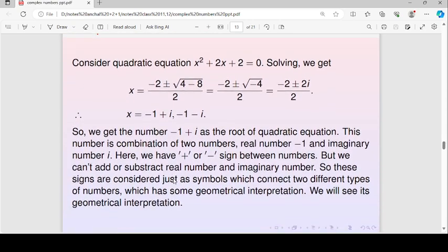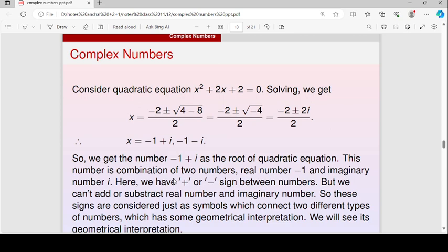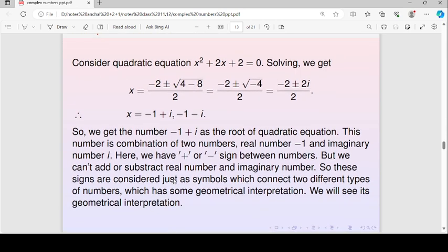Next, we are now in a position to define what complex numbers are. Above we have seen why we need complex numbers and why we need imaginary numbers. Now we will see what complex numbers are. Consider this quadratic equation. After solving, we get its solution as x equal to minus 1 plus iota and minus 1 minus iota. So we get minus 1 plus iota as a solution of this quadratic equation.